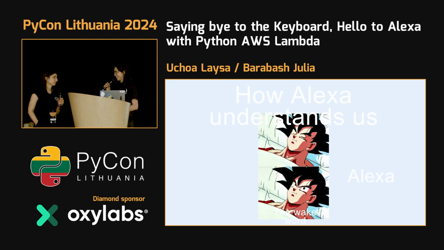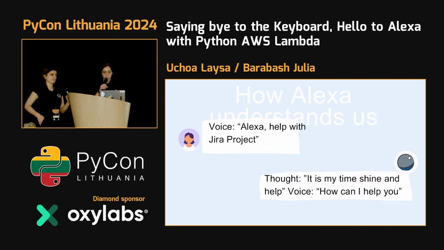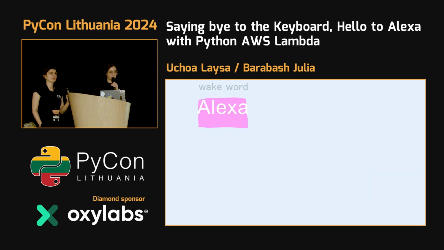Let's say something with Alexa. So, for example, when she talked with Alexa, Alexa, can you introduce yourself? The word that Alexa understands first is Alexa. That's when we suppose and we hope Alexa starts to listen, because we don't want it to listen all the time and try to answer all our questions. So this would be the awake word.